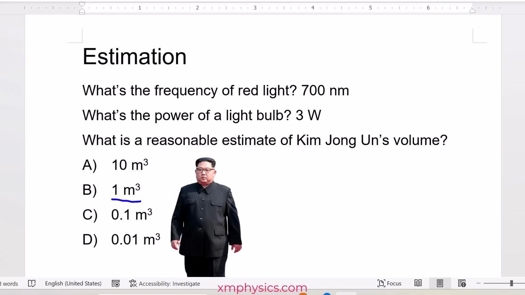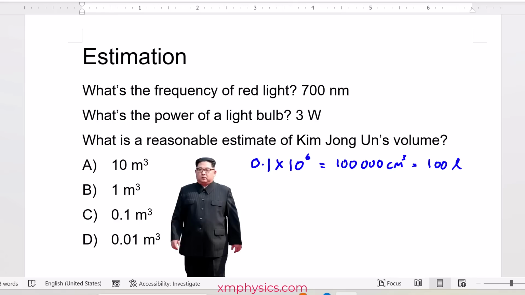So let's consider C as well. 0.1 meter cube. Now the problem with 0.1 meter cube is this volume is not so easy to visualize. Maybe we should convert it to cm cube instead. To convert it to cm cube, I must multiply by 10 to the power of 6. Meter to cm is 10 to the power of 2, but because of the cube, it becomes 10 to the power of 6. So that works out to be 100,000 cm cube, which is 100 liters.